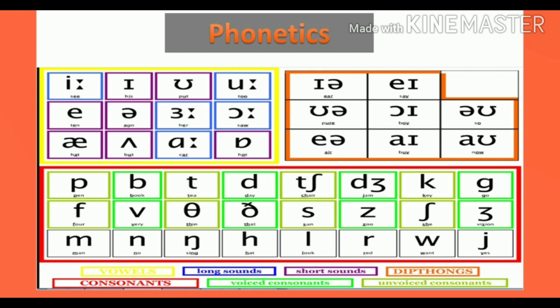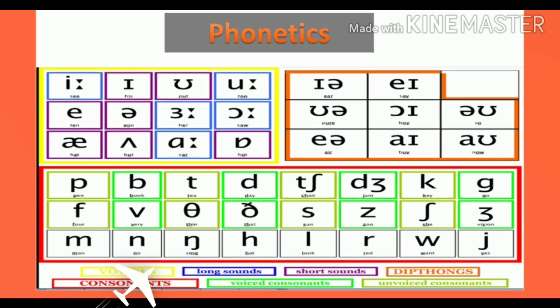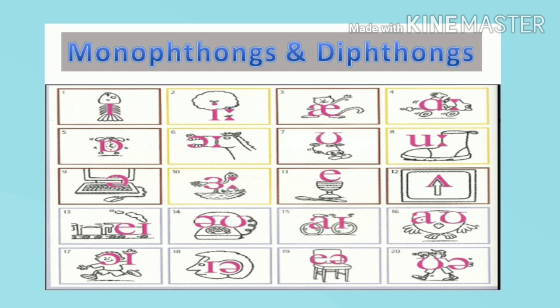Red color square represents consonants. Among them, sea green color squares are voiced consonants and olive green are voiceless or unvoiced consonants. And in the last line, black colored squares represent miscellaneous sounds such as nasal, glottal, semivowels, etc. In this chart, monophthongs and diphthongs examples are provided.